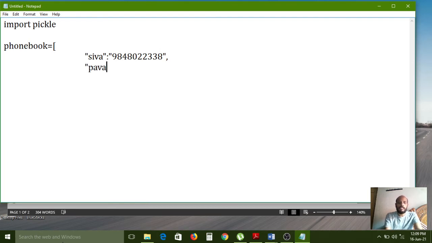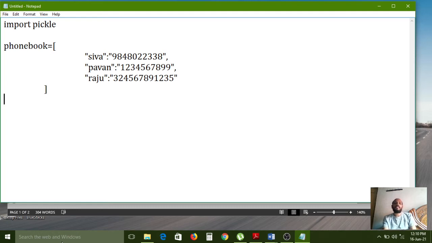Here one more, Pavan is the name, quotes close, and again for the value I am opening quotes, 123456789 9, and closing the quotes. Now one more person, Raju, and here 32456789152. This is Raju's phone number. Now I am closing the dictionary.